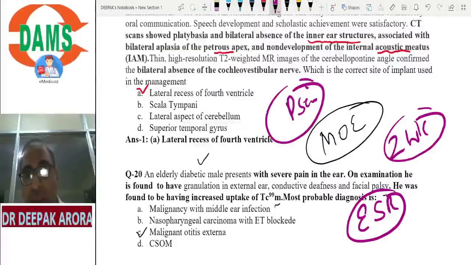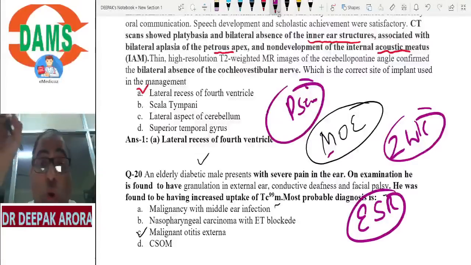They will write that the patient is having evidence of malignancy. No, it is not malignancy. It is osteomyelitis of the skull base. M for malignant otitis externa, M for Meniere's. Which two conditions of the ear have medical treatment as the treatment of choice? That is your malignant otitis externa and your Meniere's.